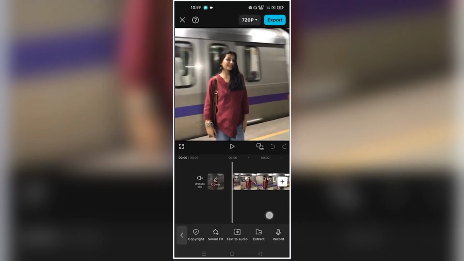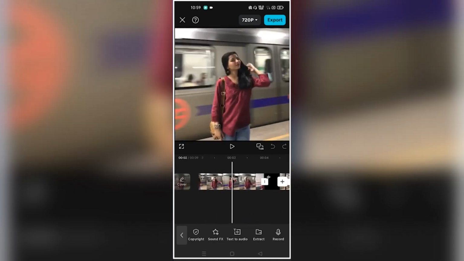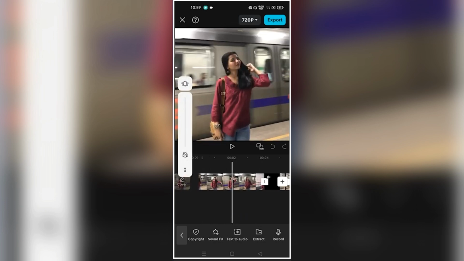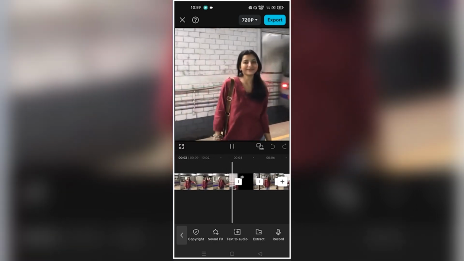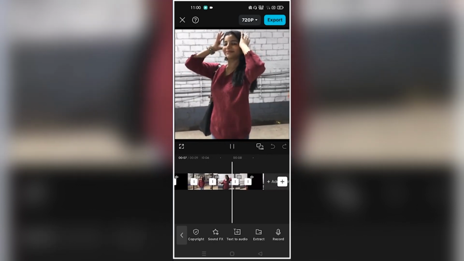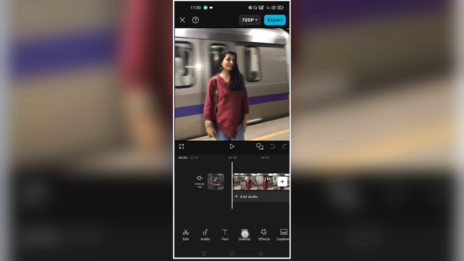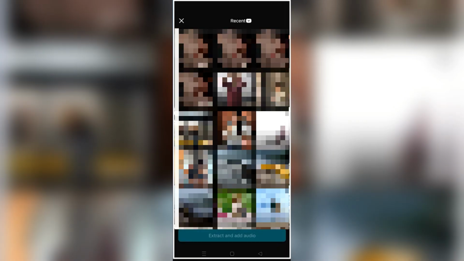After that, add some video clips like this from your gallery. It is not that you have to go and shoot anywhere special. You can also shoot such normal clips in which you keep giving poses and record something like this. After that, we just have to add audio here. Click on add audio, guys. After that, click on extracted. Then you will see this reel, and you have to extract the audio from this reel.